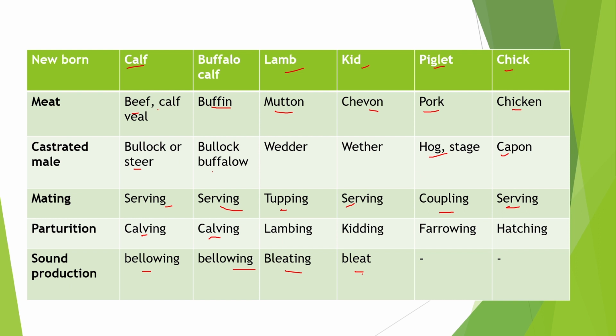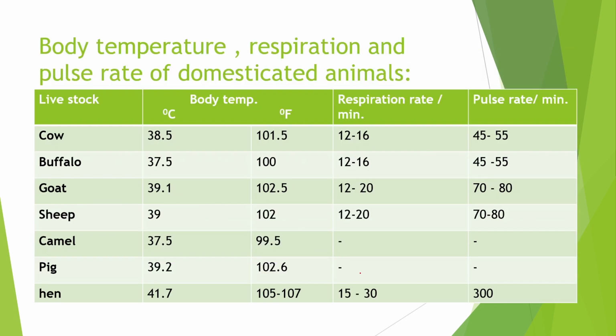Next table is about body temperature, respiration and pulse rate of domesticated animals. The body temperature of cow in centigrade is 38.5, in Fahrenheit it is 101.5.